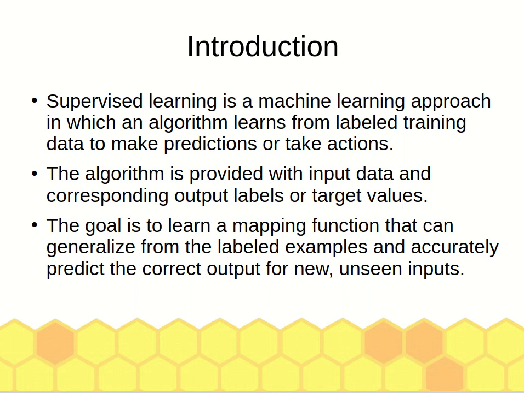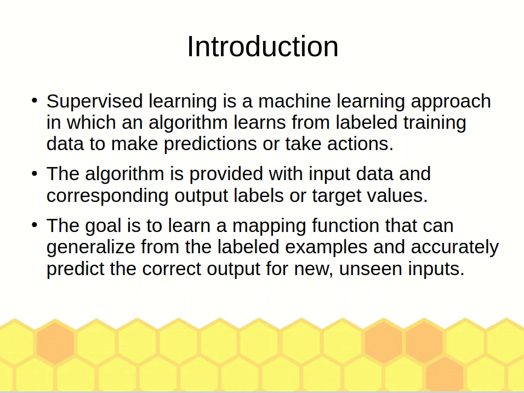So the aim is to learn a mapping function that should be able to generalize the labeled examples accurately to predict the unseen input.